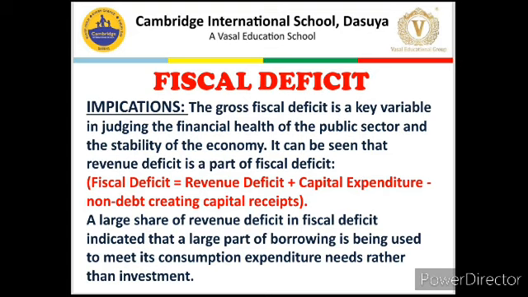Too much money is being spent on salaries, on pension, on other populist work, which is not resulting in something productive. So, this is the second implication, which clearly shows that government is at fault.